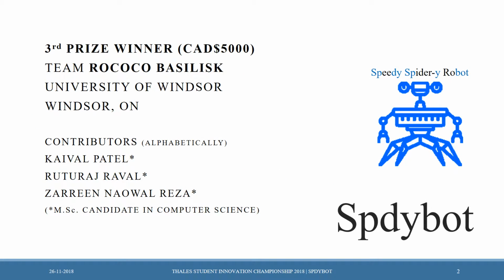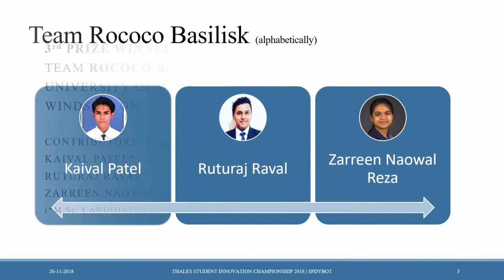So we are the team Rococo Basilisk presenting our product called SpeedyBot, which is Speedy Spider Robot. We won the third prize for the Canadian $5,000, and we are the contributors from the University of Windsor, alphabetically listed as Kaival Patel, Ruturaj Rawal, Zarin Nawal Reza. This is us.